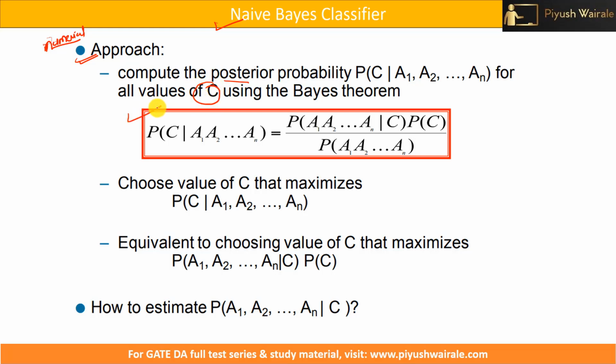So this is the formula. Here you can see the number of features or attributes, and these are the classes. For each class we calculate this value, and then we compare which one is the maximum. According to that, we select the class that the data point belongs to, if this probability is maximum. But how do we estimate this probability?